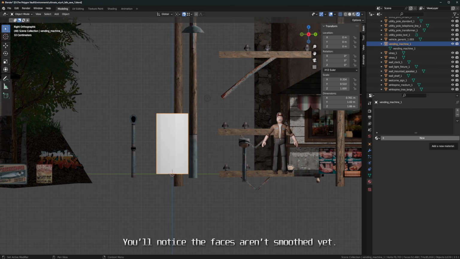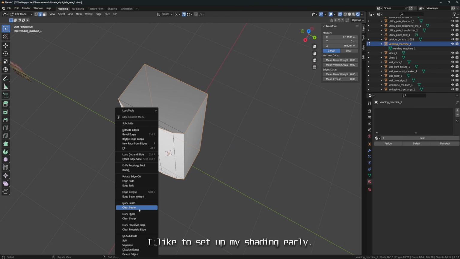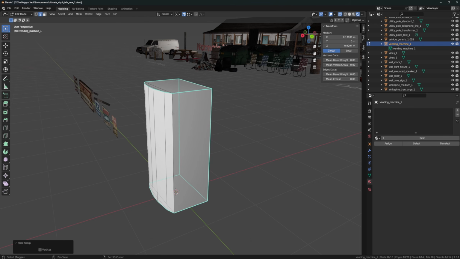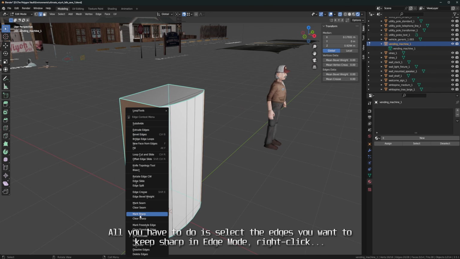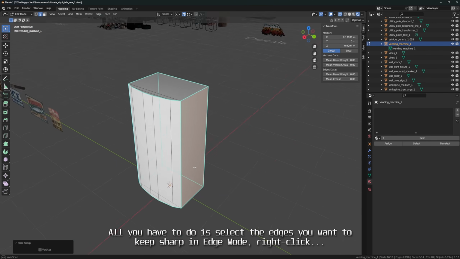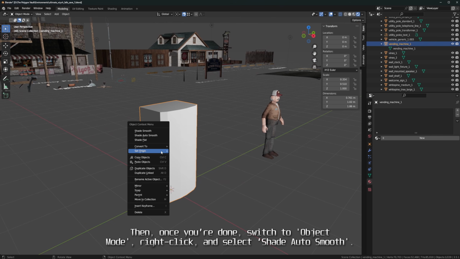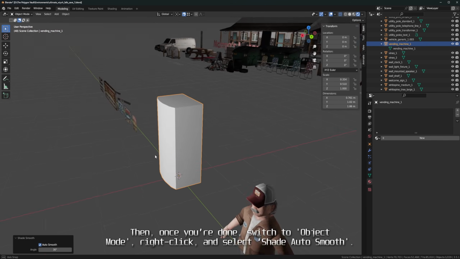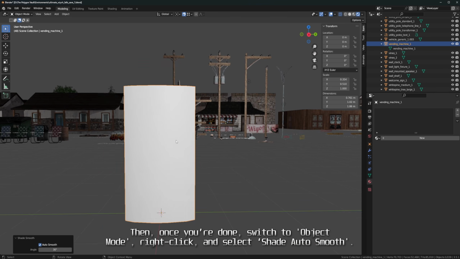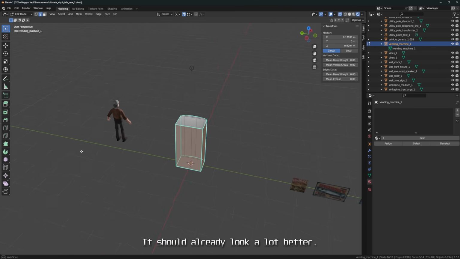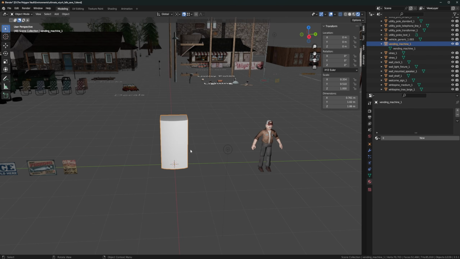You'll notice the faces aren't smoothed yet. I like to set up my shading early. All you have to do is select the edges you want to keep sharp in edge mode, right-click and choose Mark Sharp. Then, once you're done, switch to Object Mode, right-click and select Shade Auto Smooth. It should already look a lot better.